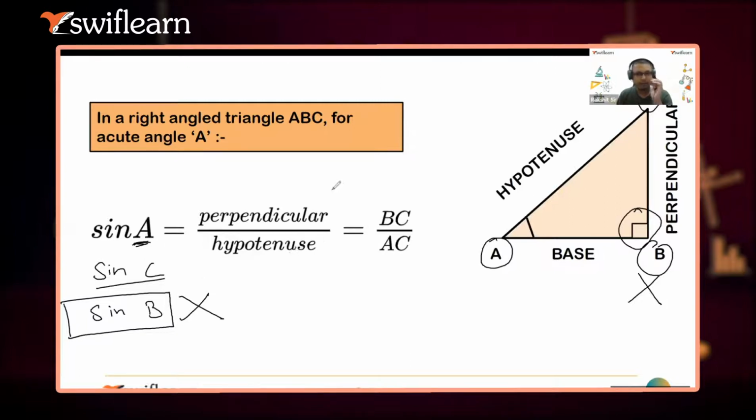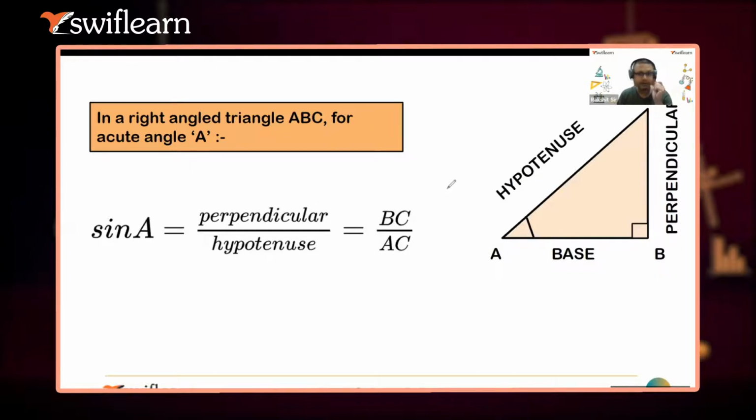Guys, now I am introducing a very, very important fact in this slide. They are using sine A. Okay, all of you please concentrate. Sine A. Whatever angle we are using now, I will use a different pen. So I am using angle A with sine. Please note down in your notebook. If I'm using A, then the side opposite to A will be BC. Is it clear to both of you?